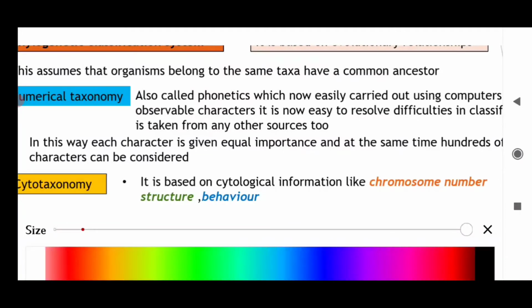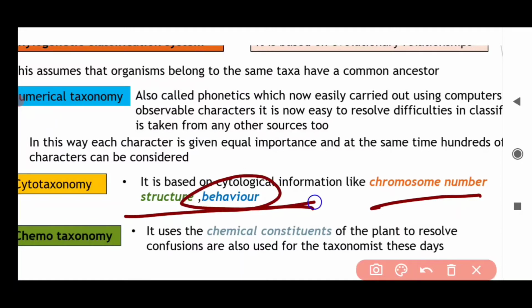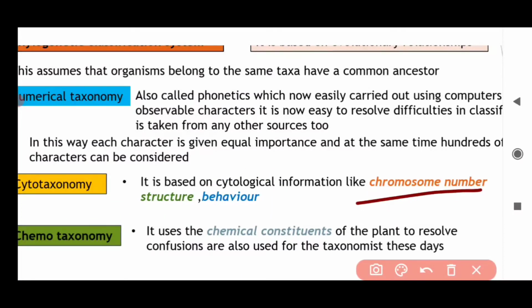Now talking about cytotaxonomy. Cyto means cell, and what is most important inside the cell? The chromosome. So here we use chromosome number, structure and behavior. Chromosome number means how many chromosomes are there in that particular organism, and what is the structure of the chromosome. Like in the cell chapter you will learn different shapes, L shape, T shape chromosomes during the metaphase stage, and behavior. So cytotaxonomy is based on these features.